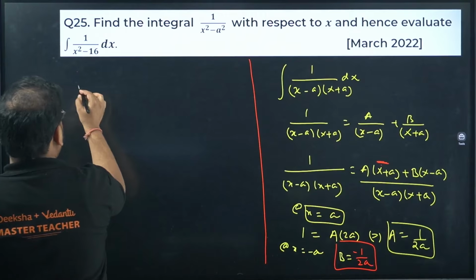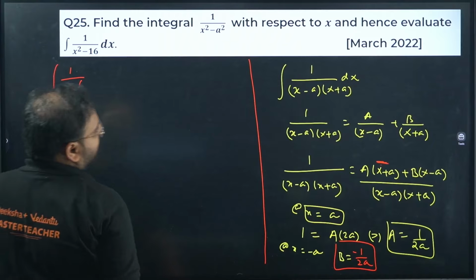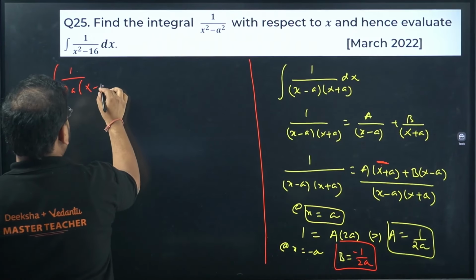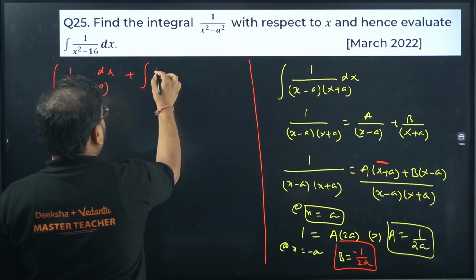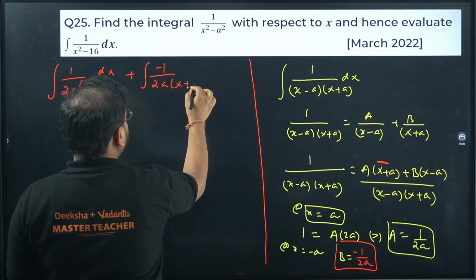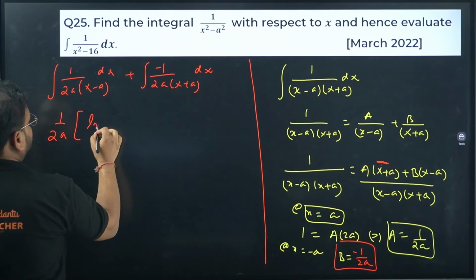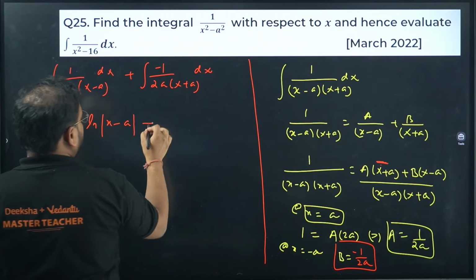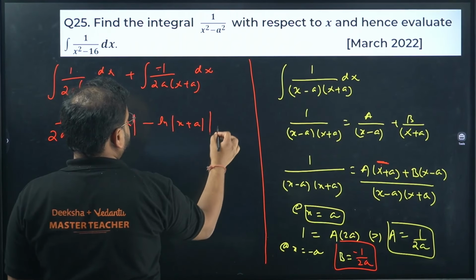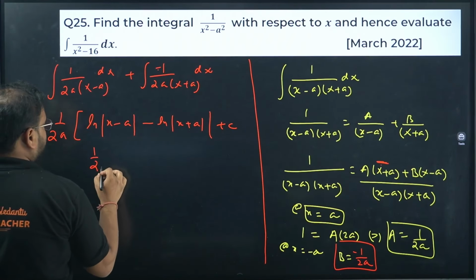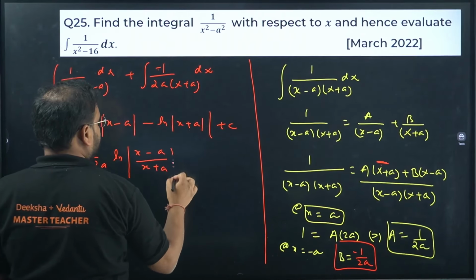This integration now actually is integration of 1 upon 2a, the constant, and we have x minus a dx, and plus minus 1 upon 2a integration of x plus a dx. So this becomes 1 by 2a is a constant outside. This will be ln of x minus a, and we have a minus sign over here because of this minus. So ln of x plus a plus c. Combine this: 1 by 2a ln of x minus a upon x plus a plus c.